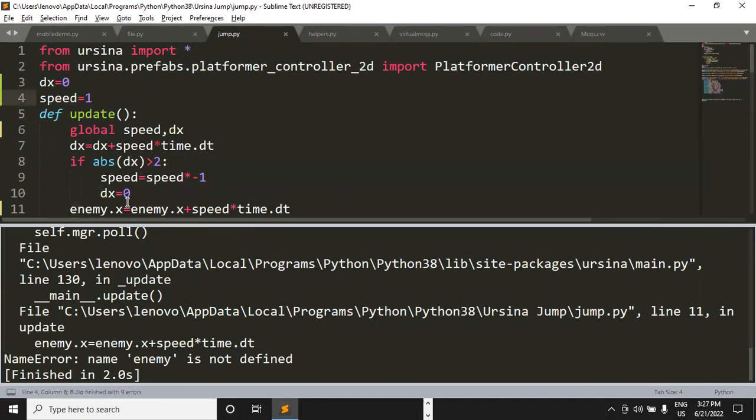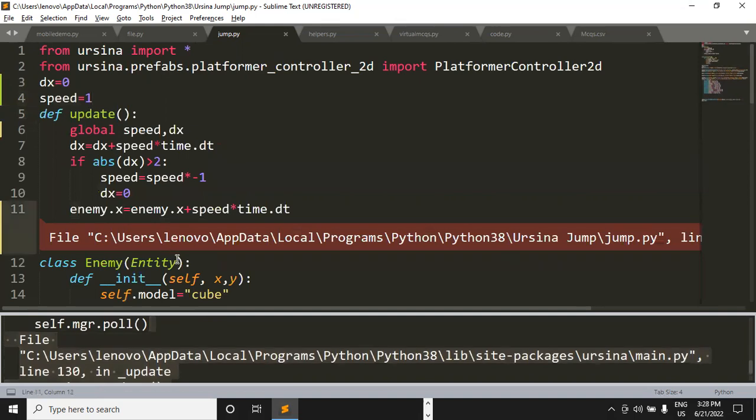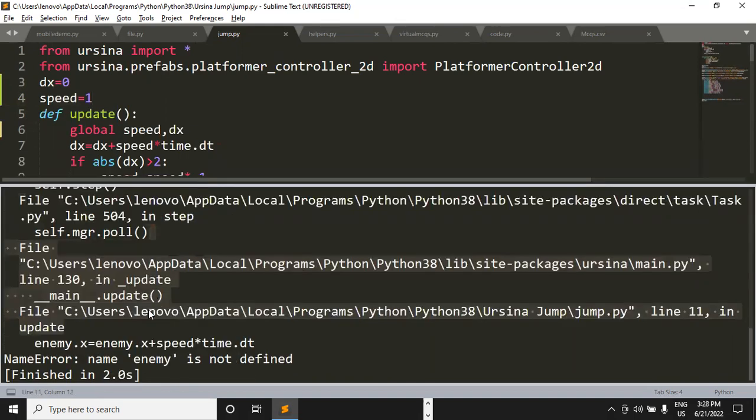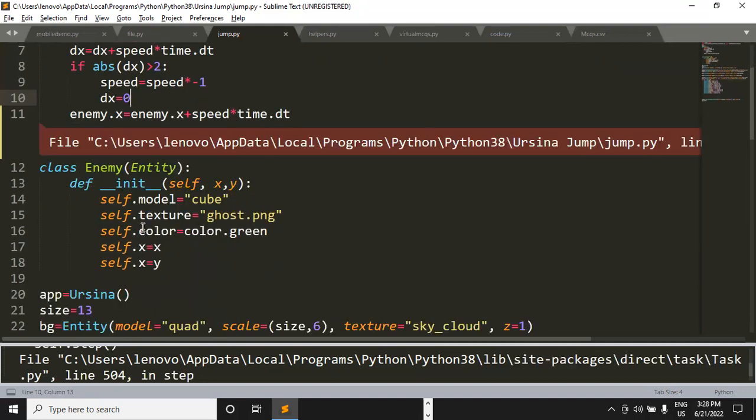Now if I run the code, I'm getting enemy is not defined. Why is it showing us this error now? Can you tell me, Tridish, why the error is coming? Enemy is not defined. Why is it telling us that we have not defined enemy anywhere? Sir, because the enemy should be in capital, the E. But dear, the issue is here, we have named it as enemy. The class name is enemy.